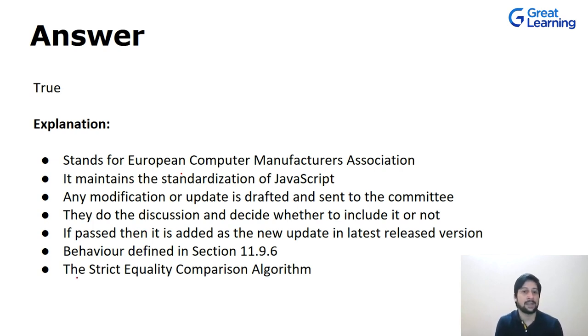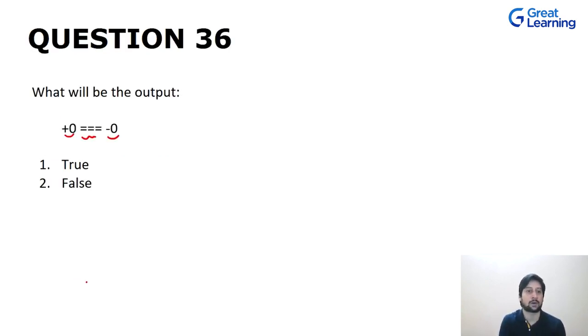Even if we are using this strict form of equality, we are getting the output as true, which ideally should not happen, because plus 0 and minus 0 are not the same. But since we are using this triple equal to sign, we are getting the output as true. We will see how we can rectify this problem and get the correct output in this case as well.